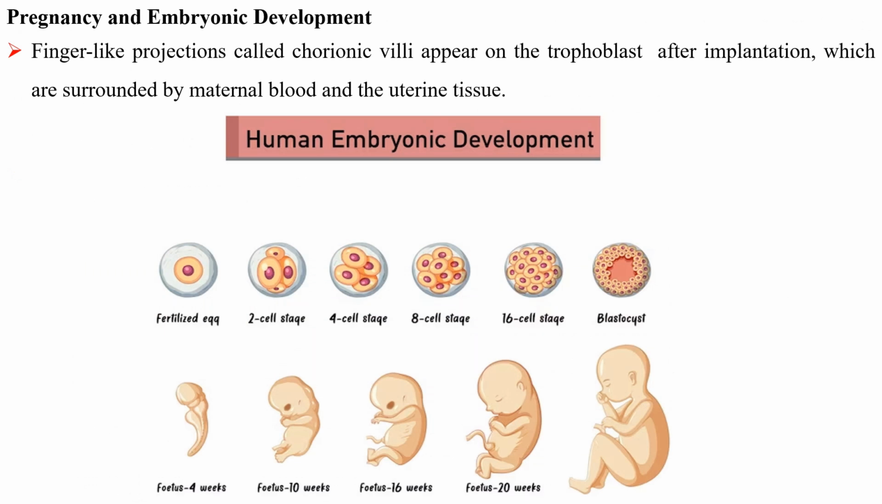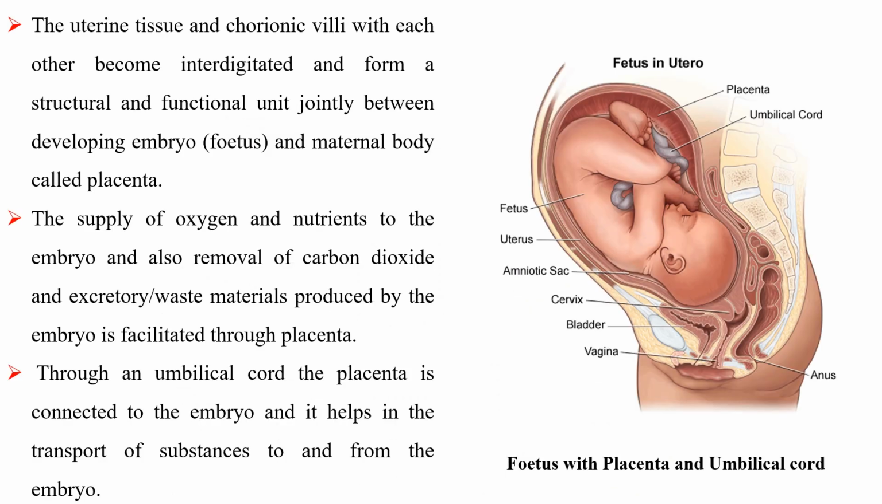Pregnancy and embryonic development. Finger-like projections called chorionic villi appear on the trophoblast after implantation, which are surrounded by maternal blood and the uterine tissue. The uterine tissue and chorionic villi become interdigitated with each other and form a structural and functional unit jointly between the developing embryo and maternal body called placenta. The supply of oxygen and nutrients to the embryo and also removal of carbon dioxide and excretory waste materials produced by the embryo is facilitated through the placenta.